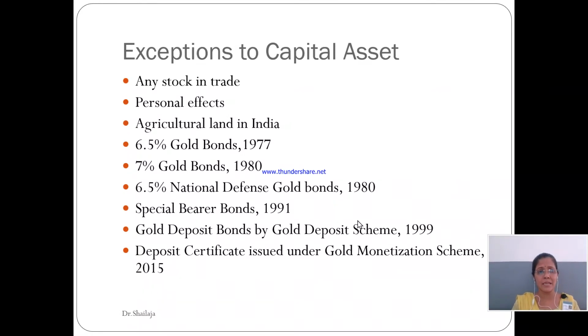Now this is a list of assets that are not considered as capital assets for the purpose of calculation of capital gain. I'll tell you. Number 1: any stock in trade. If an assessee holds any stock which is held for the purpose of his business, it will not be considered as a capital asset.